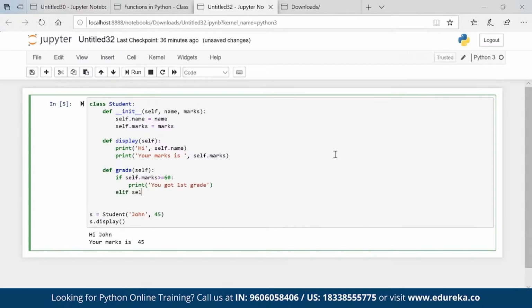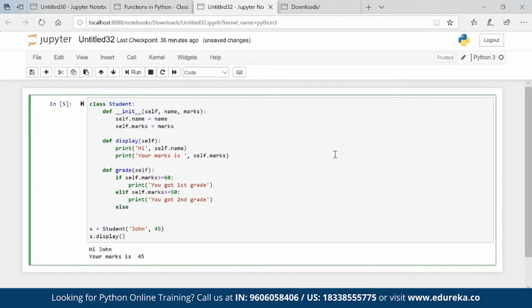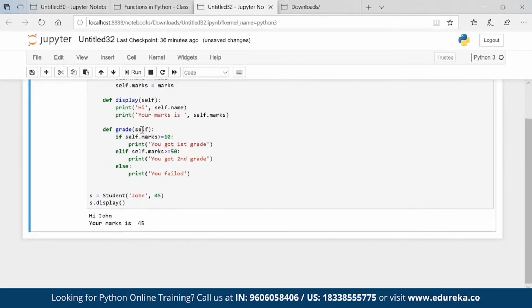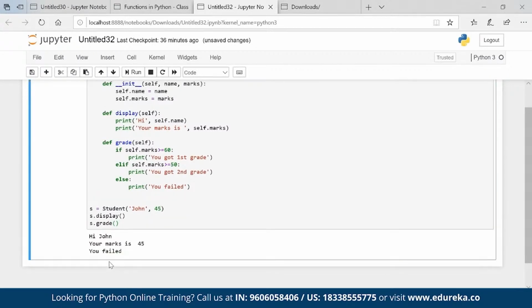Elif self.marks is greater than or equal to 50, print you got second grade. Else, let's say, just print you failed. Okay, so I created a new method inside the class, and if I call s.grade, it will help me decide what is the output. You failed. Okay, if I go ahead and make it 65, it will say you got first grade. So you can very well play around with the condition and you will get the output.